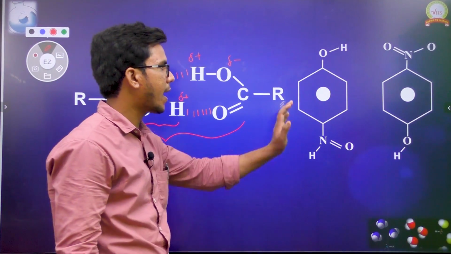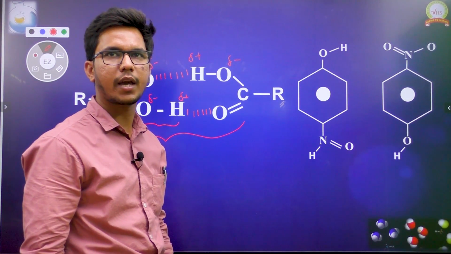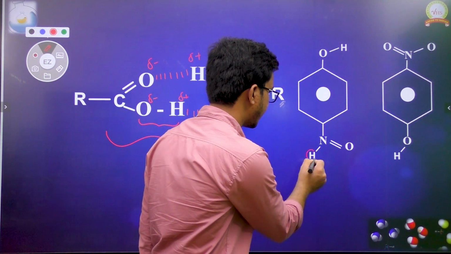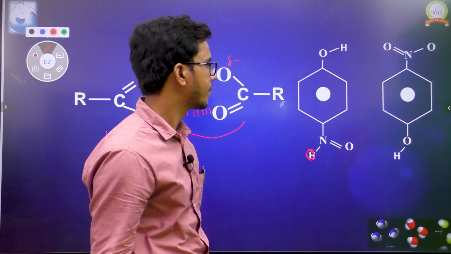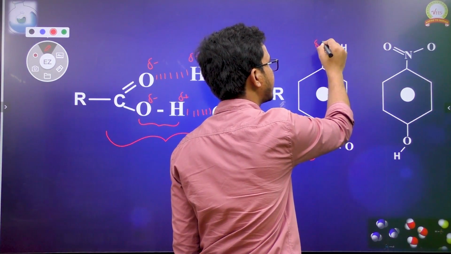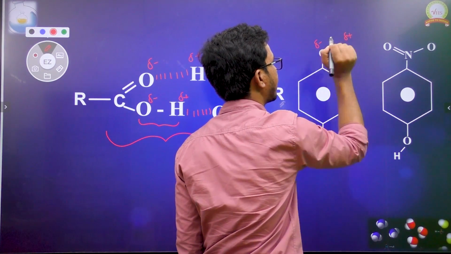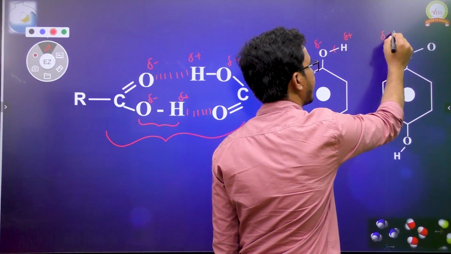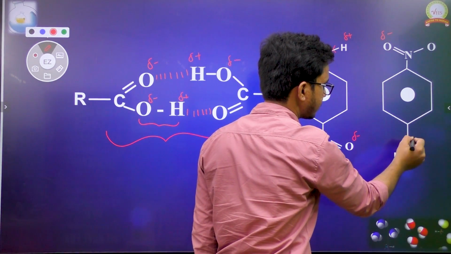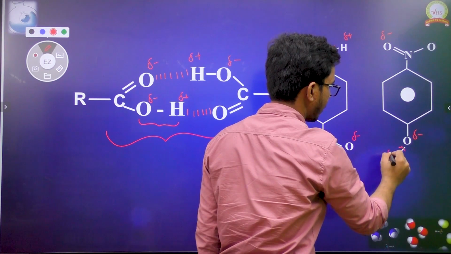Now if we take a para substituted benzene, we have an OH group. In the OH group, shared pair shifting takes place towards oxygen, hydrogen gets a partial positive, and oxygen gets a partial negative charge. In the other molecule also, shared pair shifting takes place towards oxygen, giving partial negative and partial positive.